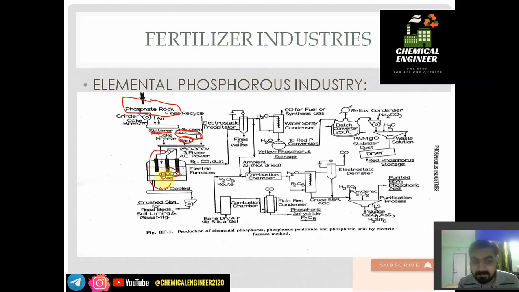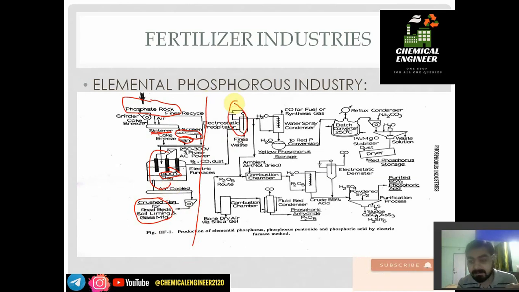This slag is separated from the bottom and air cooled, and a sheet-type structure is made after air cooling it. So we have covered up to this part for phosphorus industries. Now we have P4, CO and dust. In order to remove dust we use this.